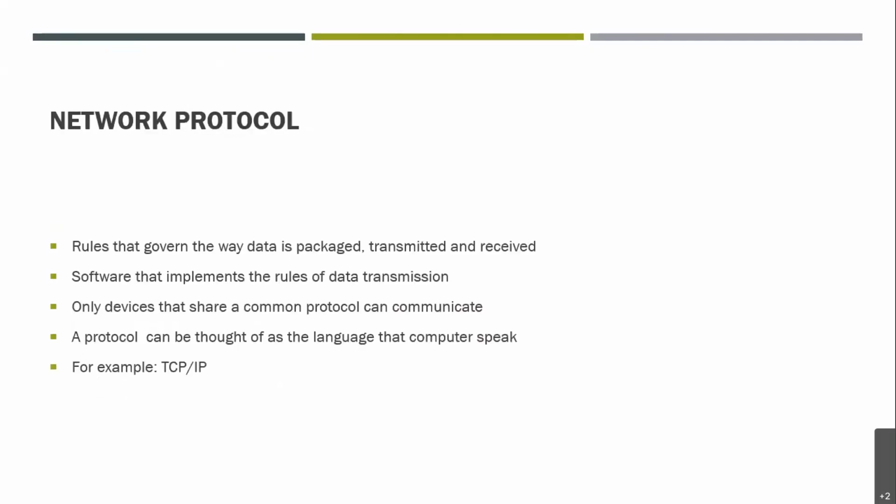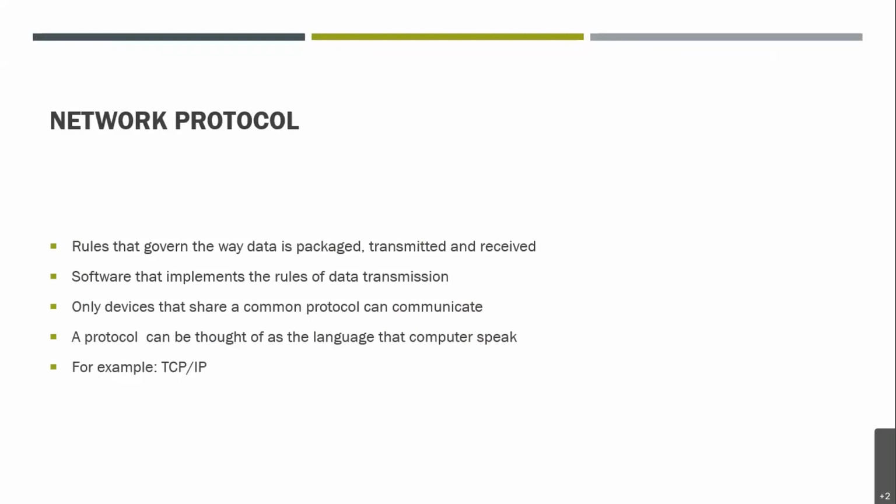So basically, as we have discussed, network protocols are a few rules that govern the way data is packaged, transmitted and received. As I've told you, any piece of information which is sent via a network is basically broken up first into packets, right? These packets are then packaged, I would say. Packaged means we add the sequence number, the source address, and the destination address. We'll discuss it in detail in upcoming slides. Then these are transmitted and routed, and then received at the receiver end, right?